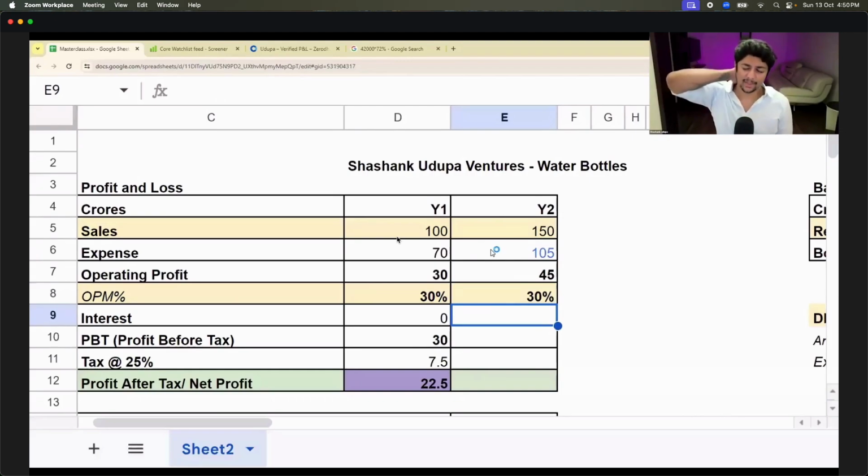Now I'm going to tell you guys something. Last year, the reason why I grew from 100 to 150 crores is because at the end of last year, I thought I should take a loan to make a new manufacturing plant in the market. Now, I took a loan of 50 crores.